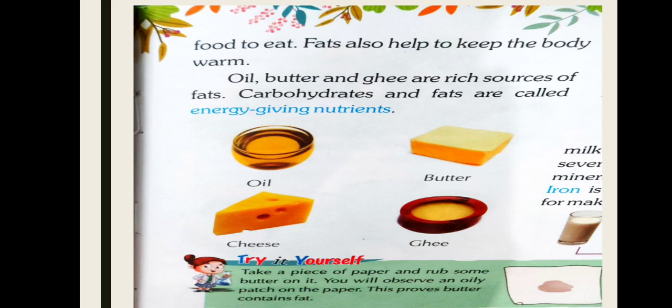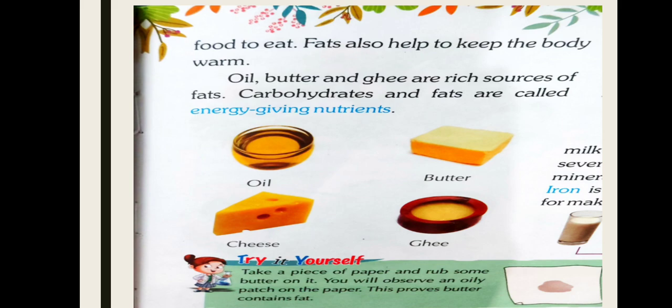So you are seeing the pictures of these: oil, butter, cheese and ghee. These are the things which are rich sources of fats. Now an activity: take a piece of paper and rub some butter on it. You will observe an oily patch on the paper. This proves butter contains fat. So we are seeing this activity we can do at home.